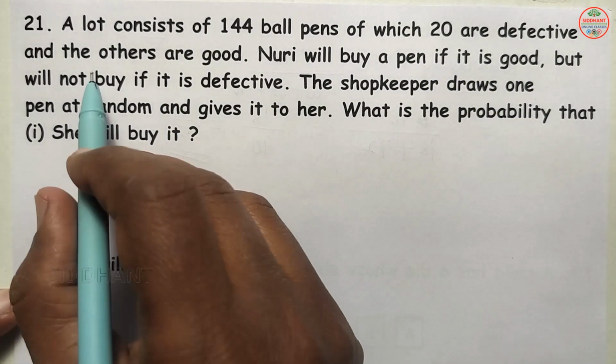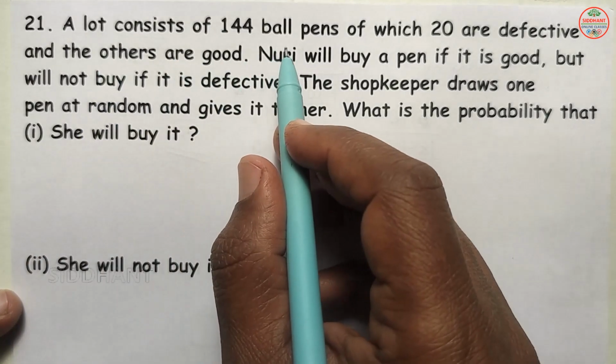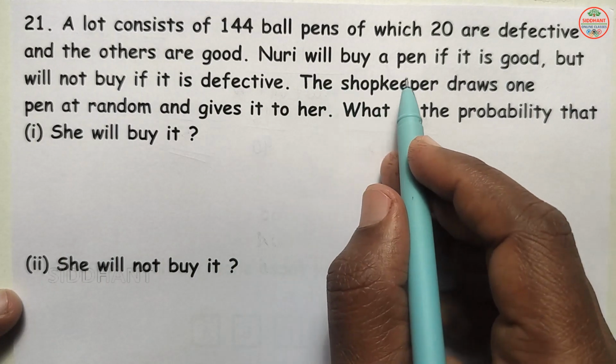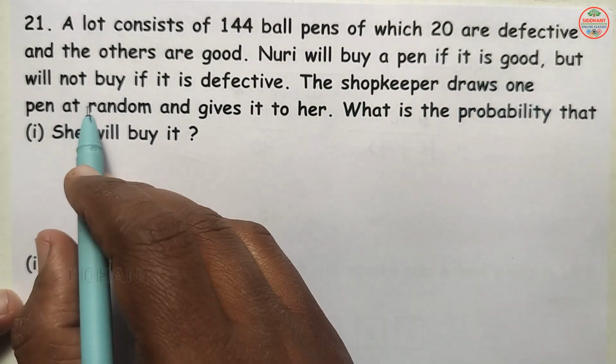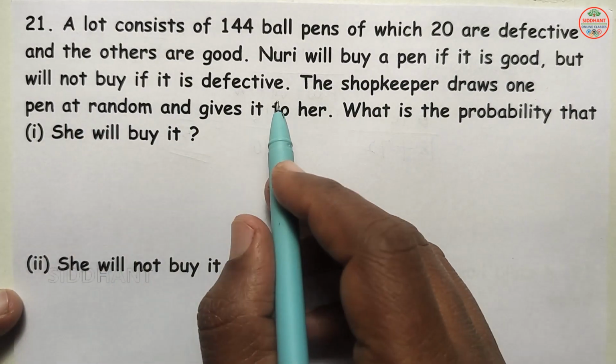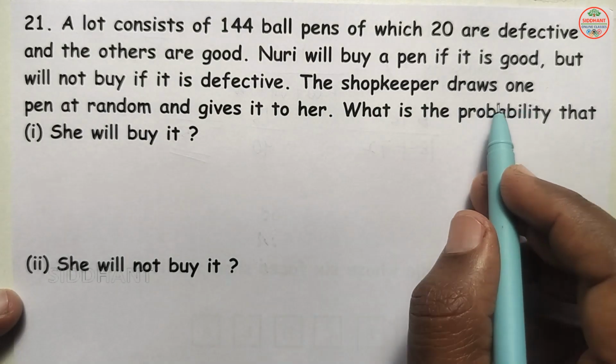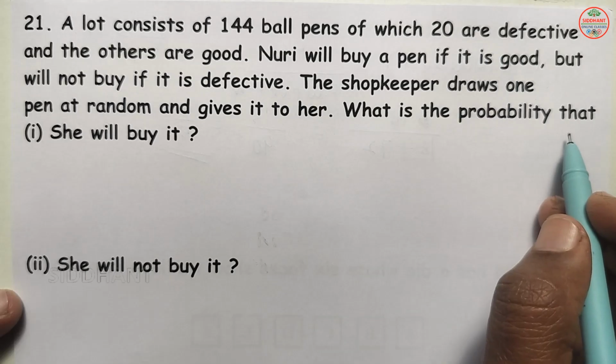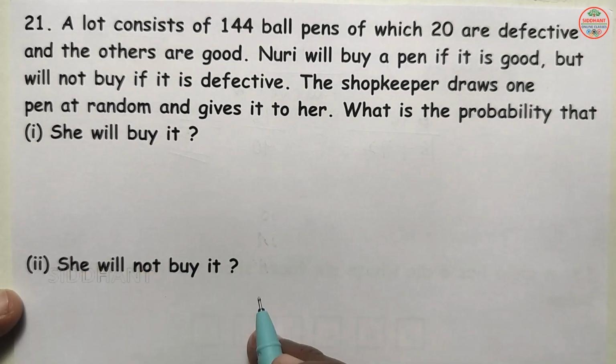Question number 21. A lot consists of 144 ball pens, of which 20 are defective and the others are good. Nuri will buy a pen if it is good, but will not buy it if it is defective. The shopkeeper draws one pen at random and gives it to her. What is the probability that she will buy and that she will not buy?